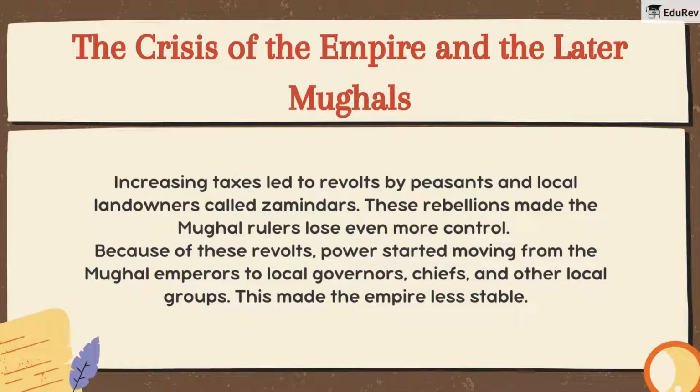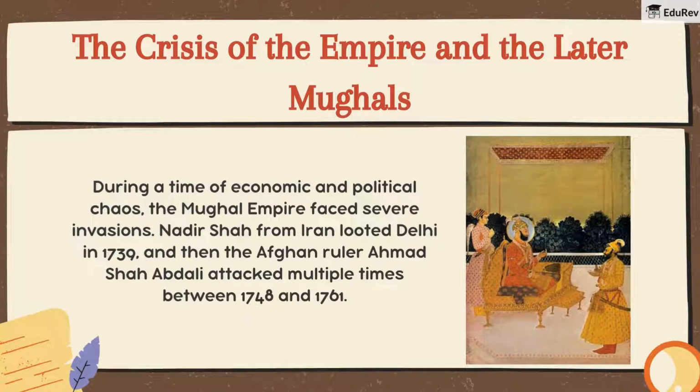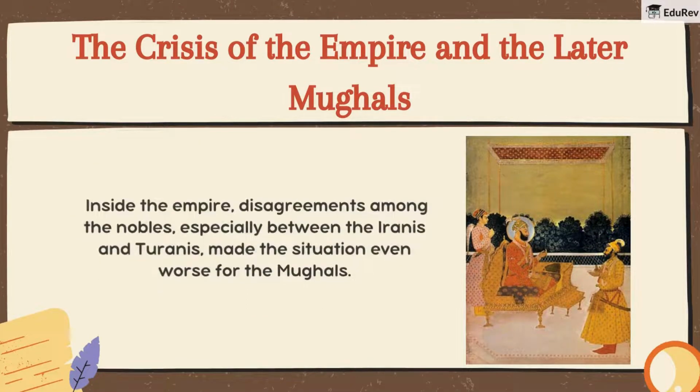Guess what happened next? Things got even more chaotic with invasions shaking the empire to its core. During a time of economic and political chaos, the Mughal Empire faced severe invasions. Nadir Shah from Iran looted Delhi in 1739, and then the Afghan ruler, Ahmad Shah Abdali, attacked multiple times between 1748 and 1761. Inside the empire, disagreements among the nobles, especially between the Iranis and Turanis, made the situation even worse for the Mughals. With all these invasions and internal fights, it's no surprise that things got pretty messy.